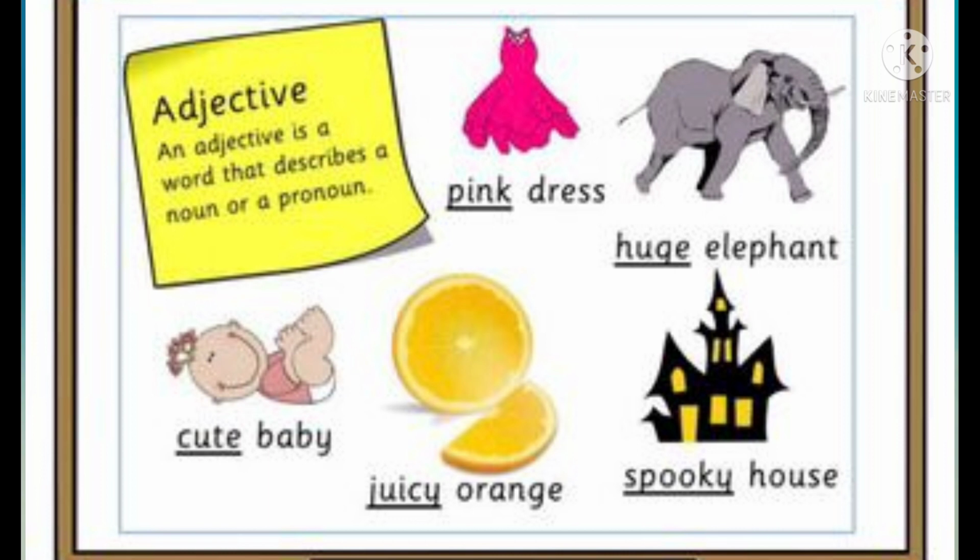Cute baby, noun. And what is the word cute telling? Cute is an adjective. Juicy orange. What kind of oranges are they? They are juicy. So juicy is an adjective of quality.